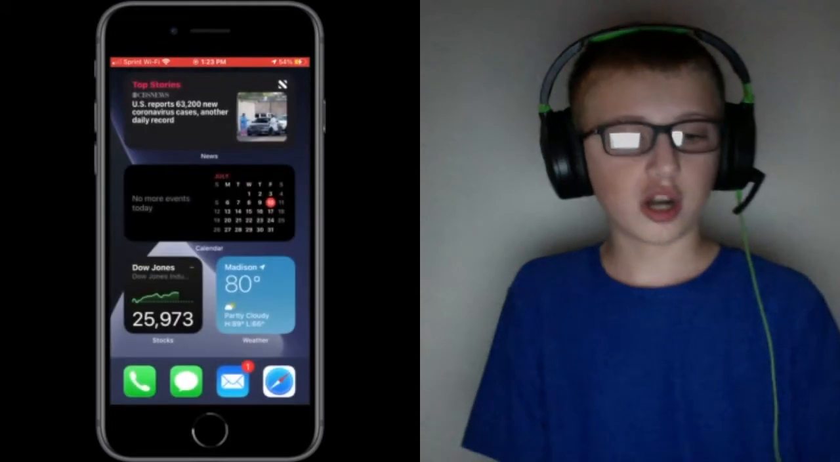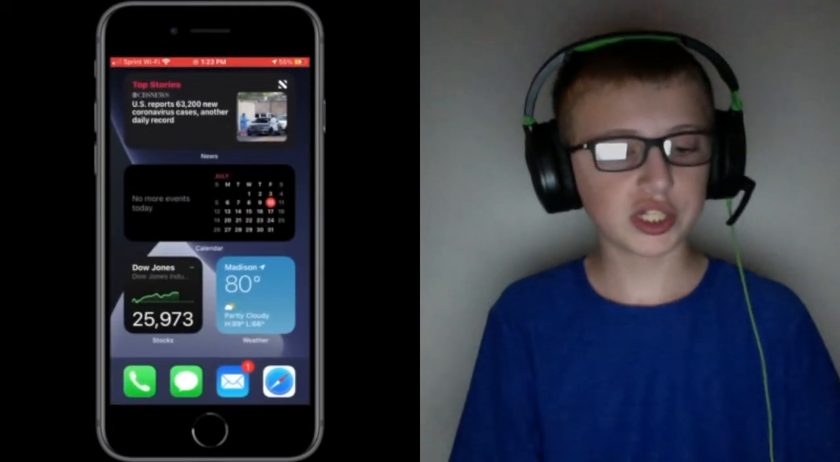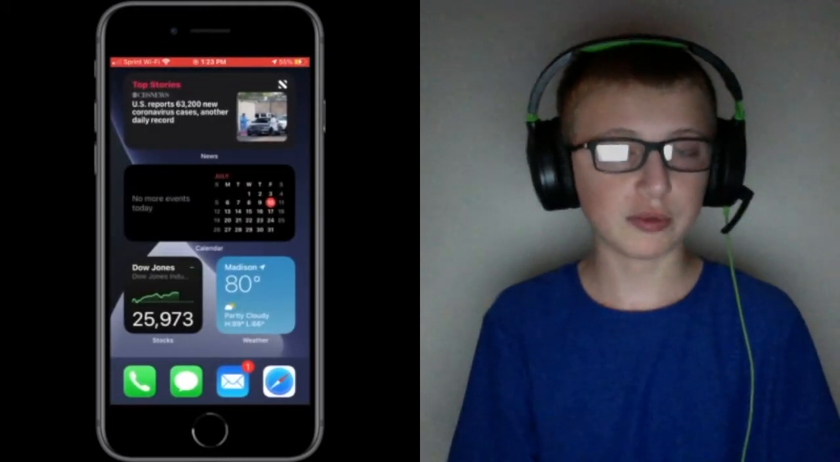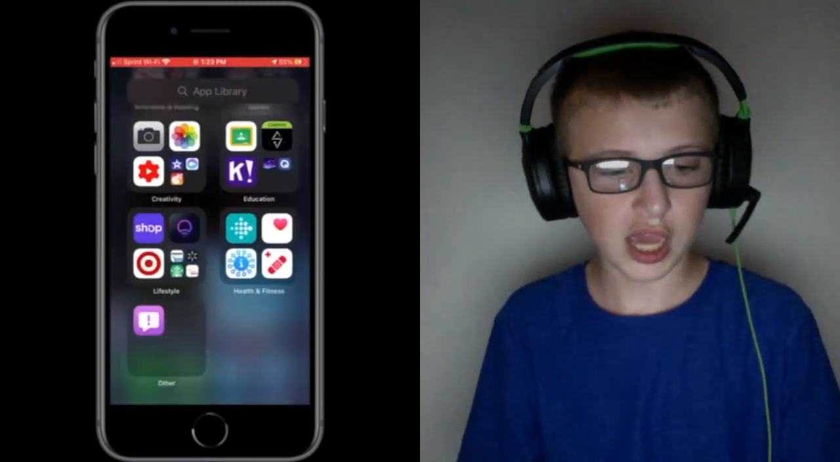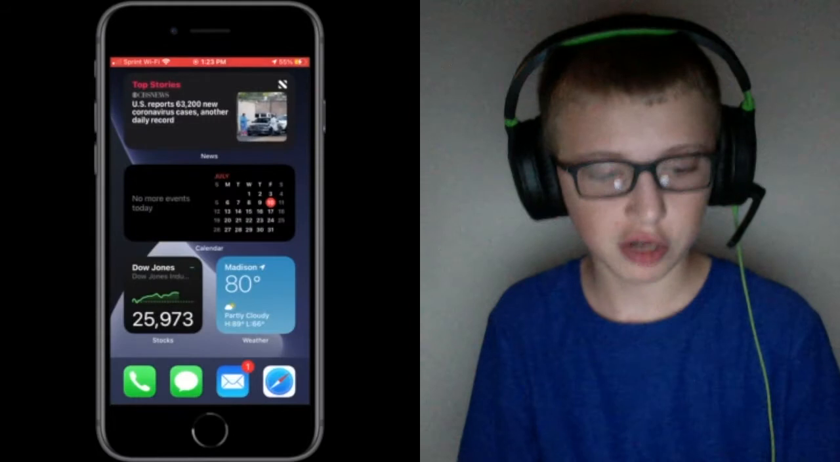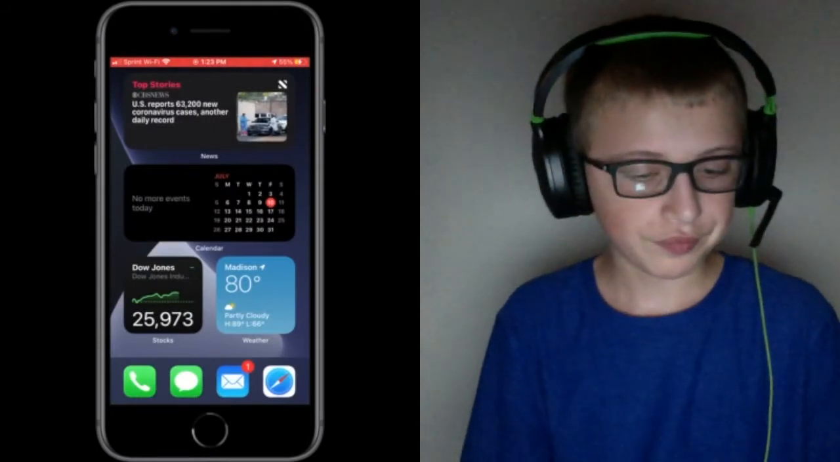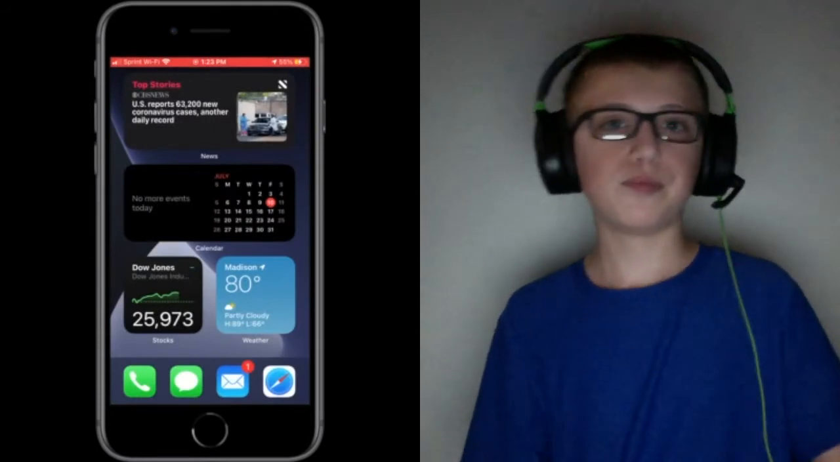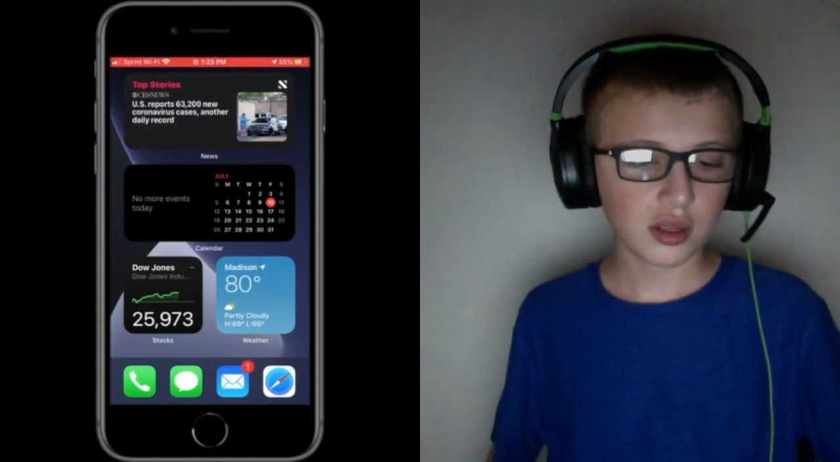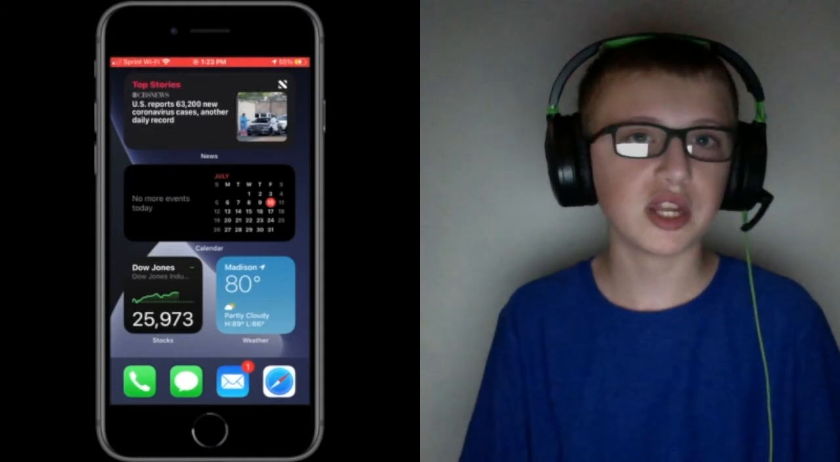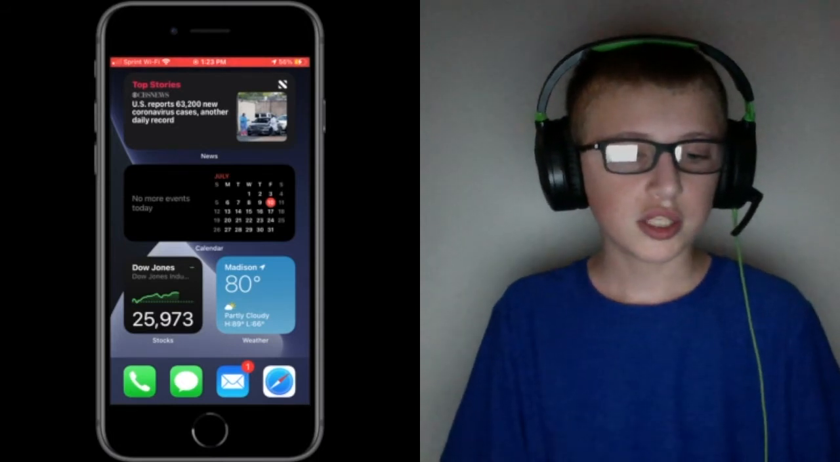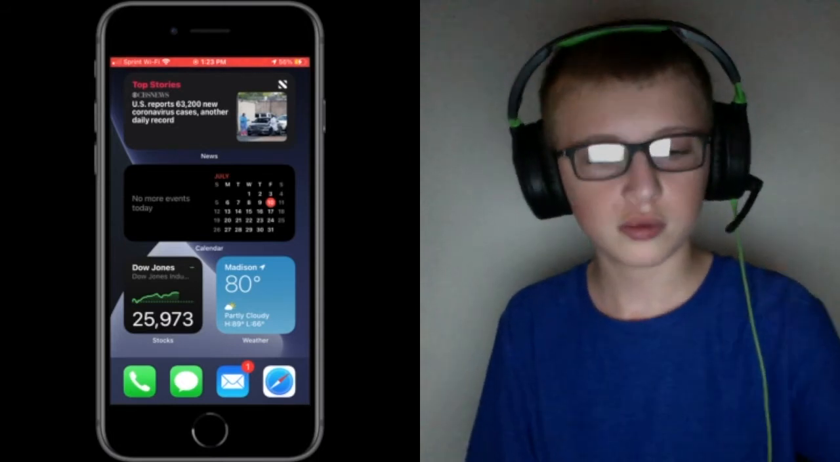My home screen is all widgets, so I access my apps using Siri, or just using the search or the app library. Most of the time it's Siri now. And yeah, so that's basically the home screen. It's really customizable, and I feel like that's kind of the main intention for this update. So let's move on to the next thing.